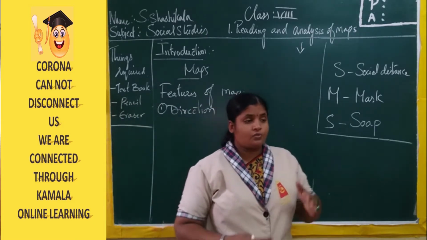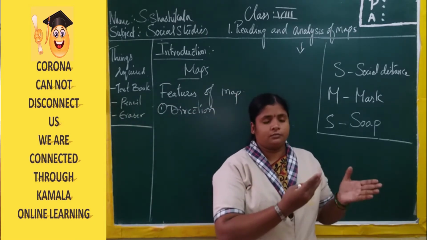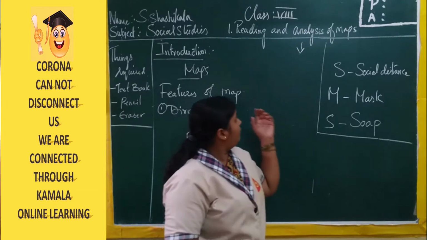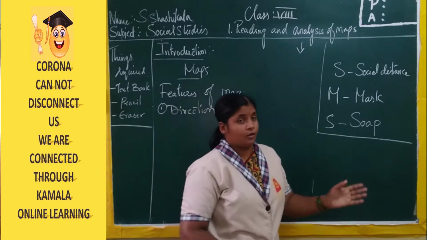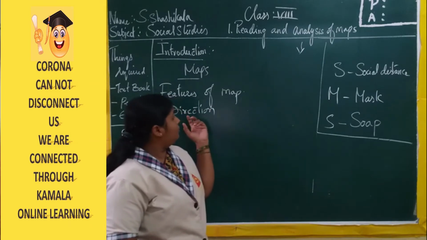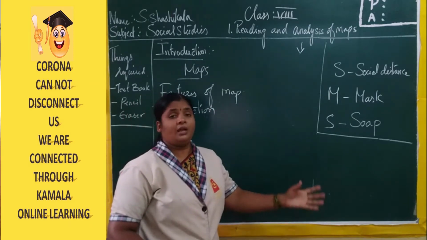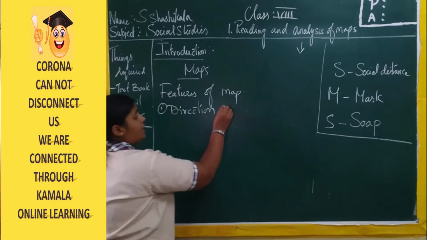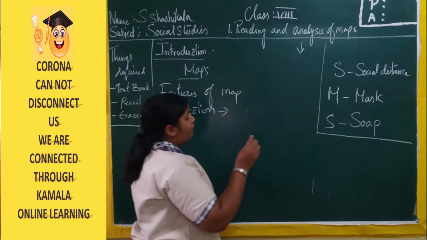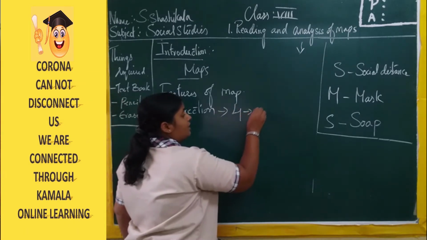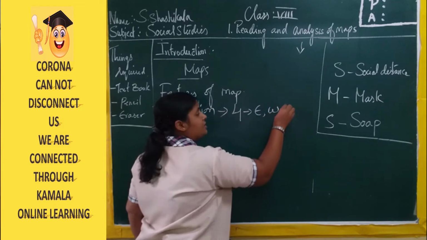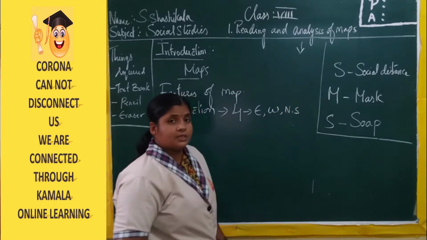Whenever we are going to reach one particular destination, with the help of a particular way or path, we are able to go towards the direction and we can reach our places. And how many directions do we have? Four important directions. They are east, west, north and south.